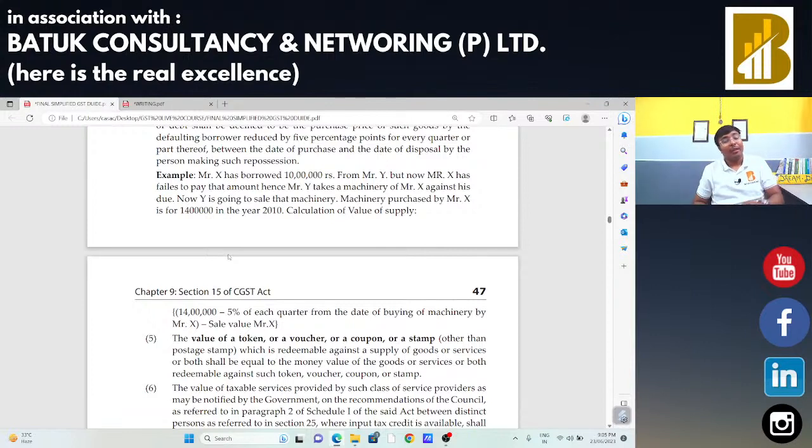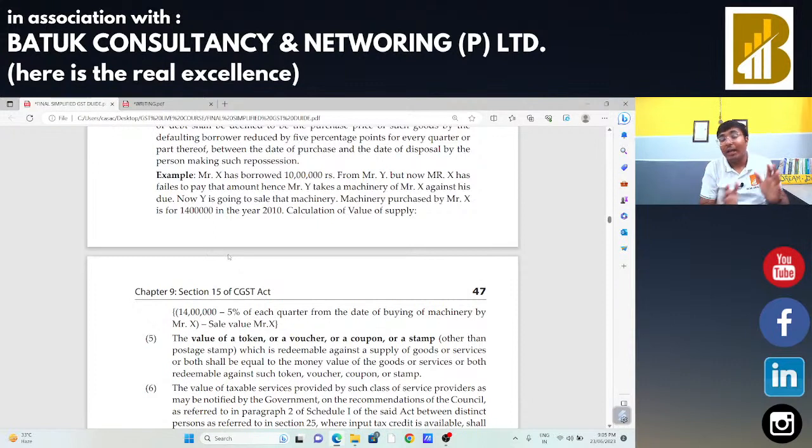Now, whenever certain practical cases come in your day-to-day life, at the time of scrutiny, at the time of audit, at the time of checking the data of your clients, you have a perfect idea how we are going to decide the value of supply. We have covered each and everything.